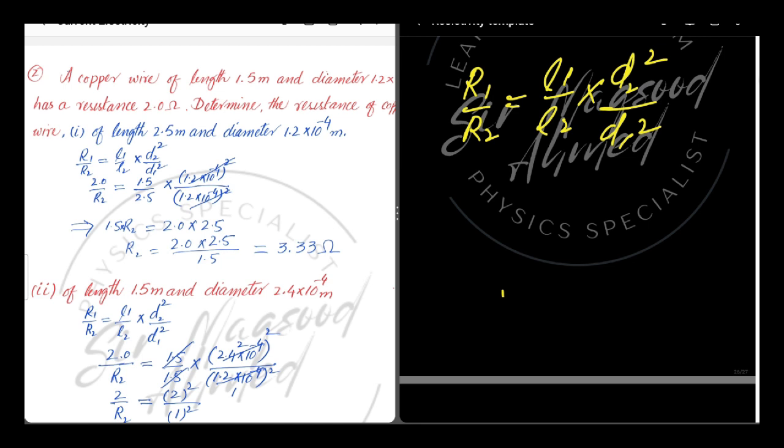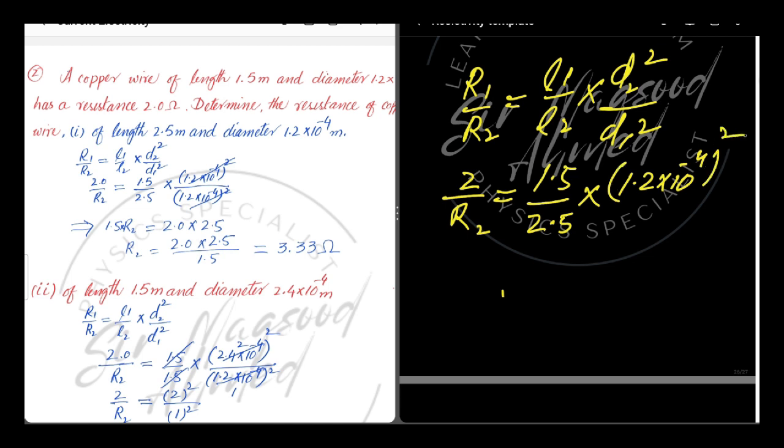So putting the value in this formula, we have initial resistance is 2, new resistance we have to find, initial length is 1.5 and new length is 2.5, and the new diameter is 1.2 into 10 raised to power minus 4 square over 1.2 into 10 raised to power minus 4 square.